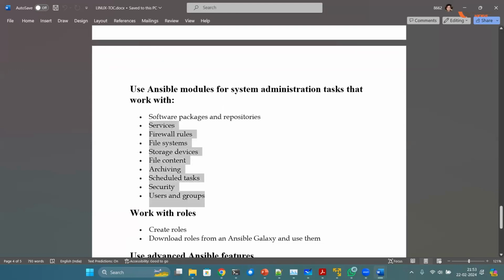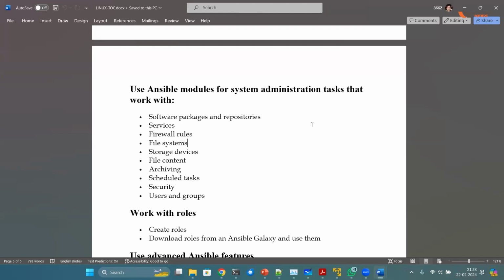Then various modules. If you want to clear the exam, you should remember how to use these various modules, like software packages and repositories. How to install software using Ansible, how to create a repository, how to update the applications, how to update the server itself, the operating system itself.